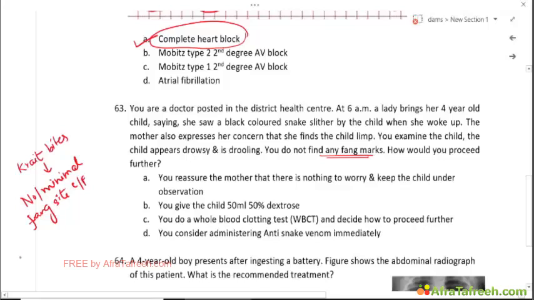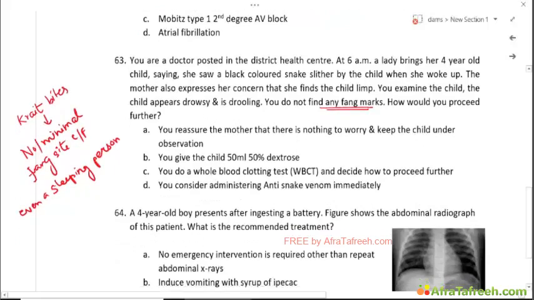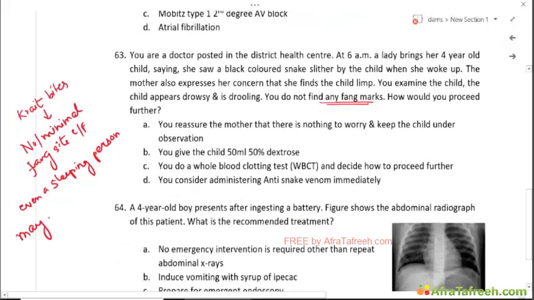So much so that even a sleeping person may not wake up after a bite.